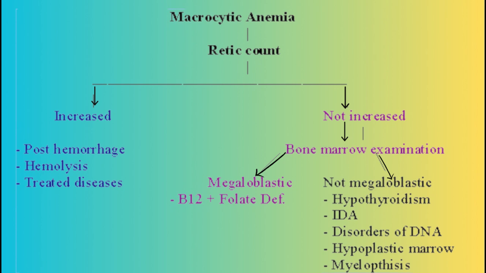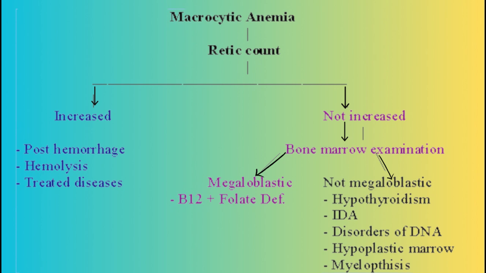If reticulocyte count is high, it means hemorrhage or hemolysis, and I go into the differential and investigation like normocytic. But if it is normal or low, I will do further investigation.